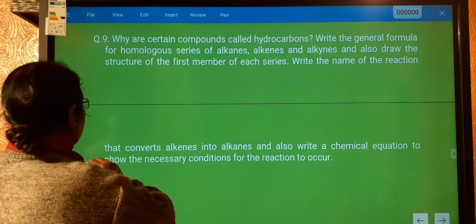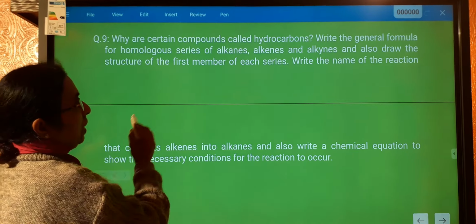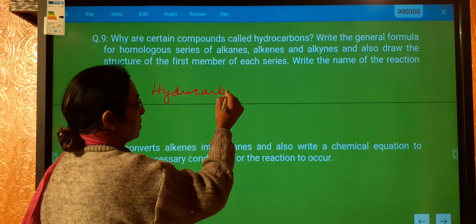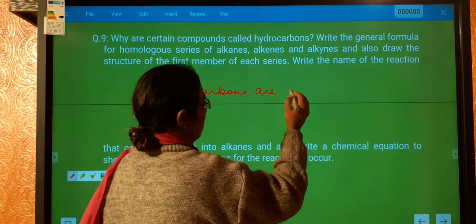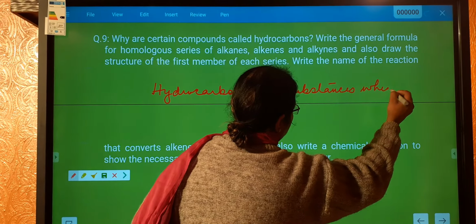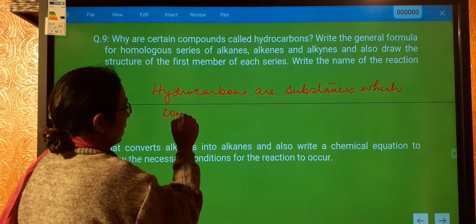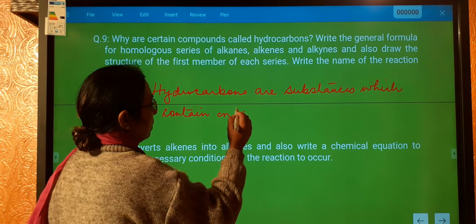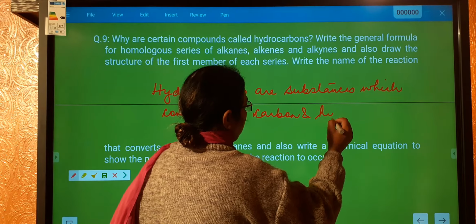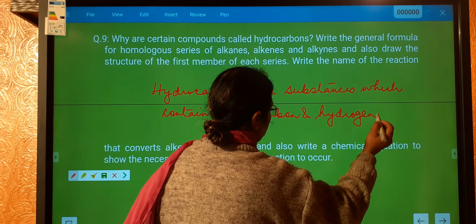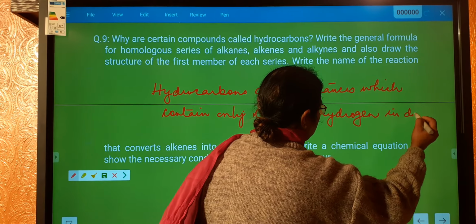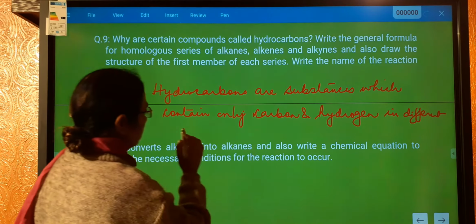Now hydrocarbons are substances which contain only carbon and hydrogen in different ratios.